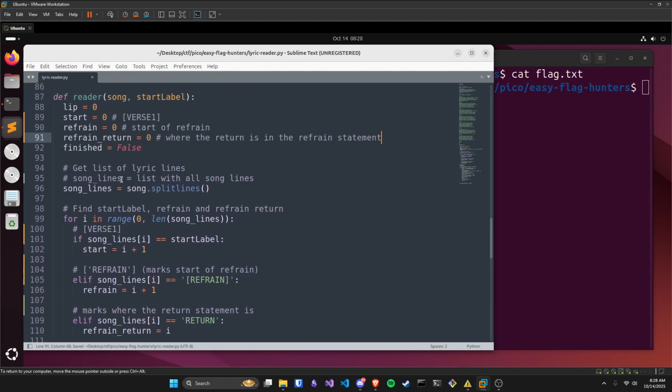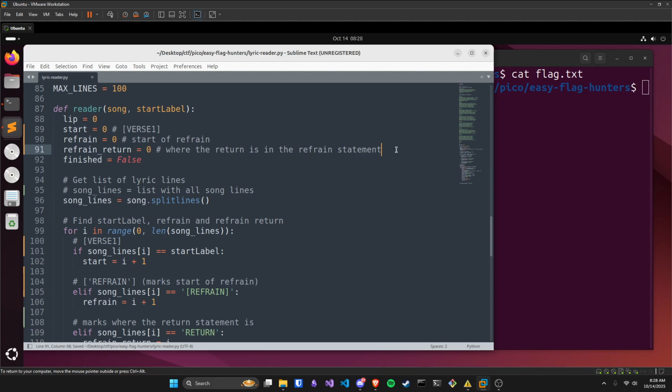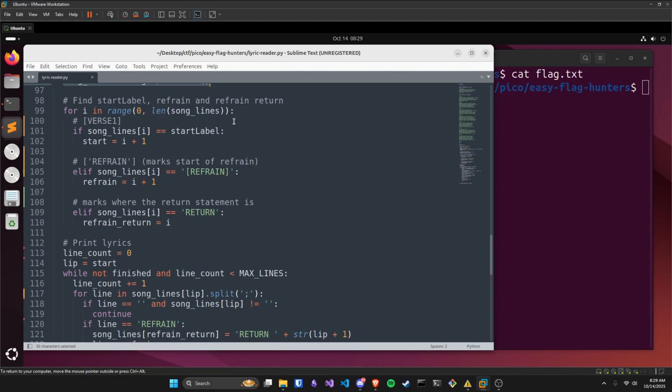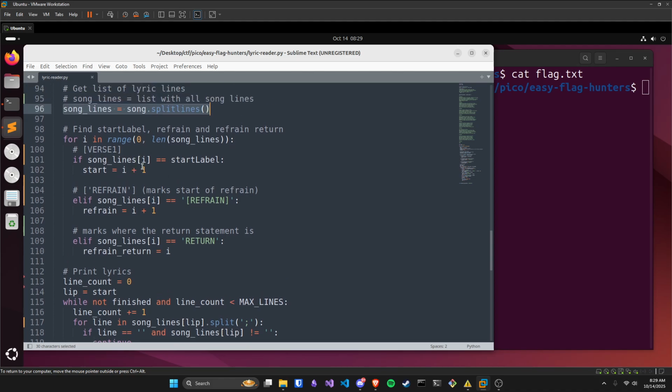Cool. So pretty much we know what most of these variables do. It gets the lyric lines and stores them in a list. Then it goes through that list, for i in range 0 to the length of song lines, and finds the start of the song, where the refrain is, and then where the end of that refrain is.